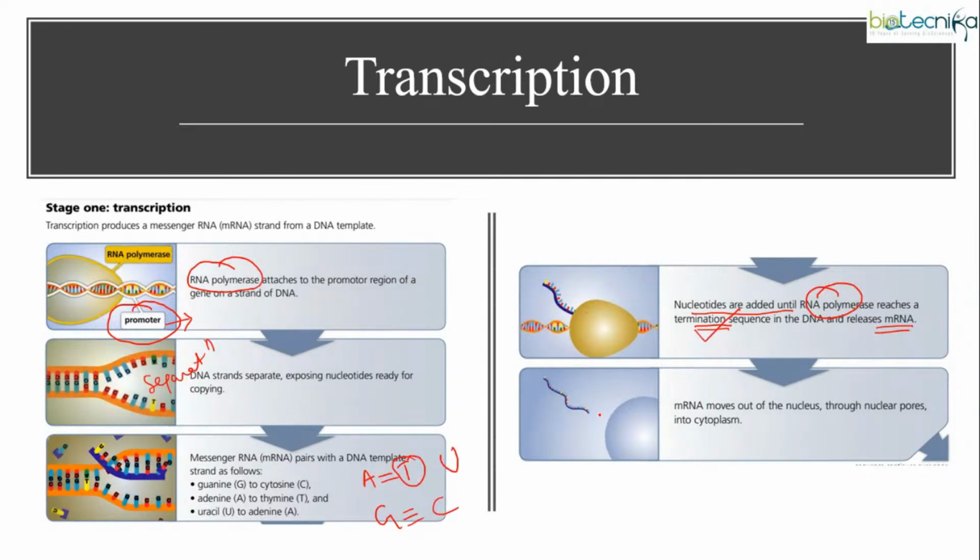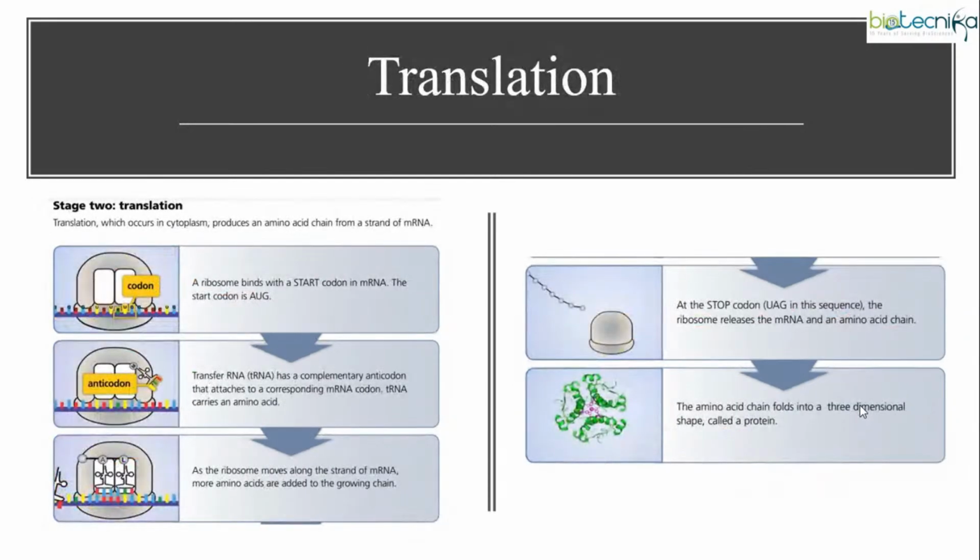From here, the mRNA leaves the nucleus and enters the cytoplasm, because we know that within the cytoplasm we are having the ribosomes, and it is in the ribosomes that protein synthesis is carried out. Okay, so this is a glimpse of transcription. Here I'm just explaining shortly. After some time, we'll go into details. Next, what are we having?